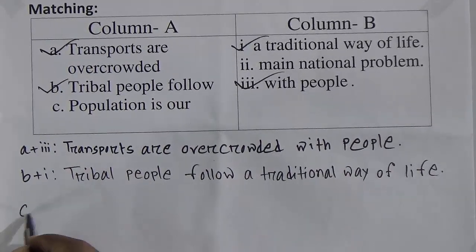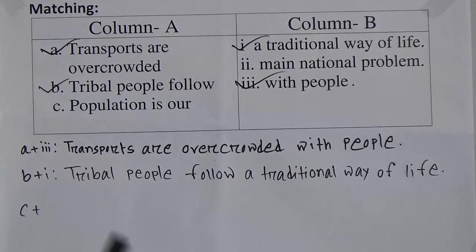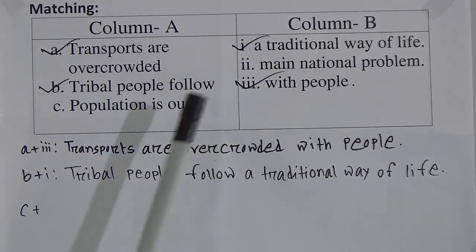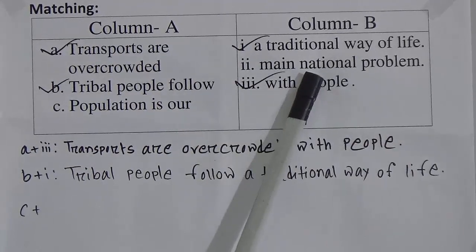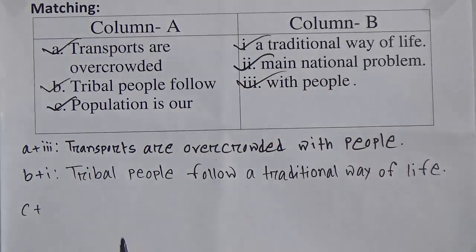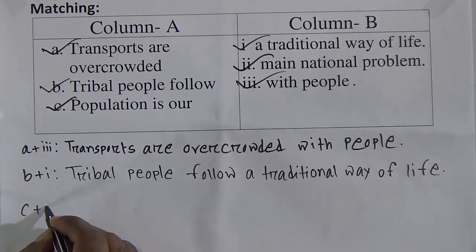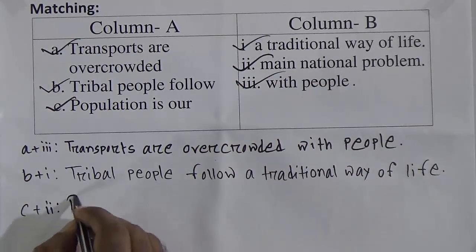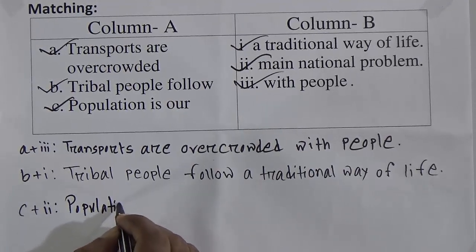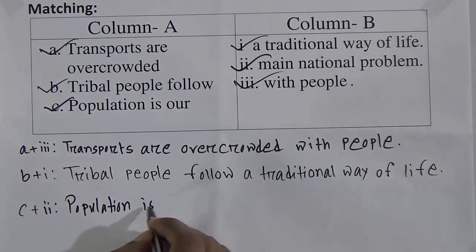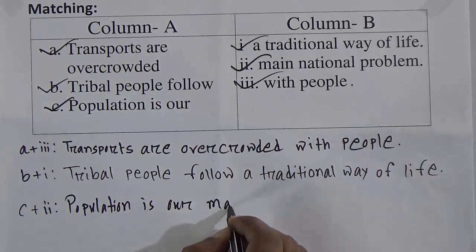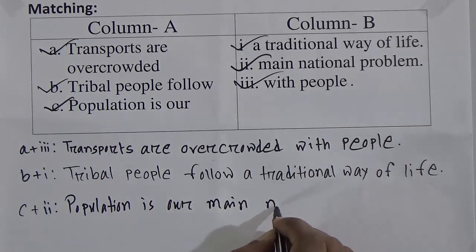Now number C. So what is number C? Only C is left, that means population is our main national problem. Population is our main national problem. So C is related to 2.